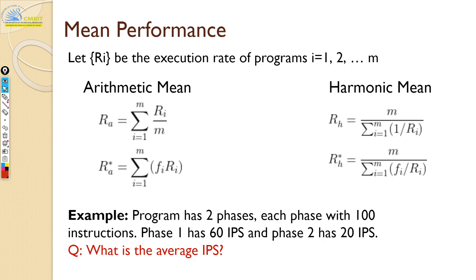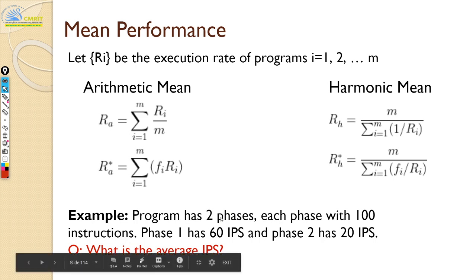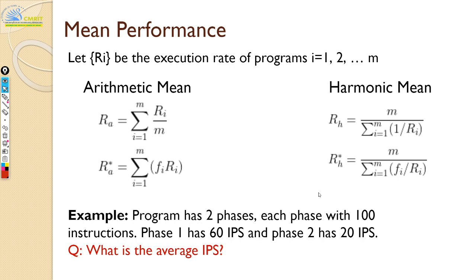Okay, later. So, Usha, can you calculate the average IPS here of phase 1 and phase 2? You understood the example, right? We are running a program. It is divided into two phases.